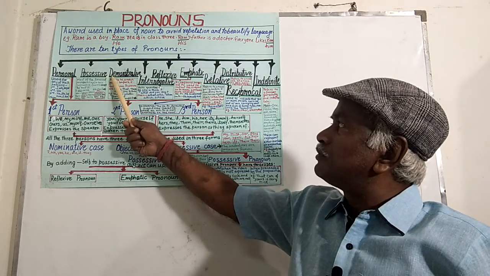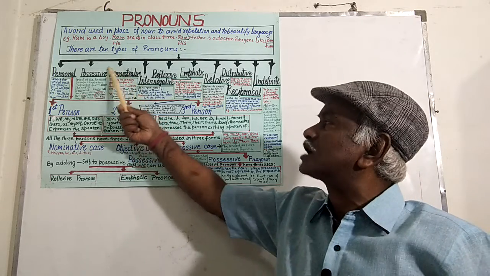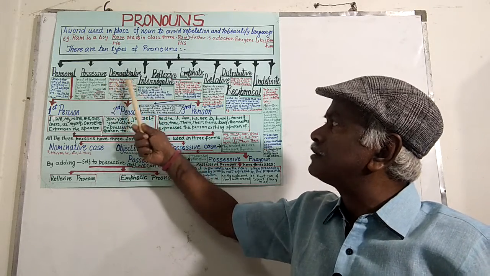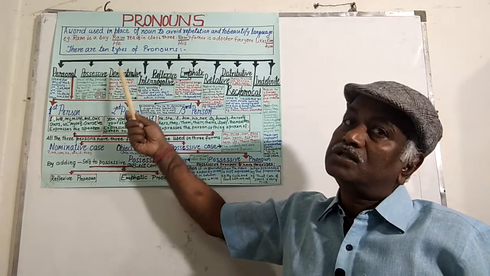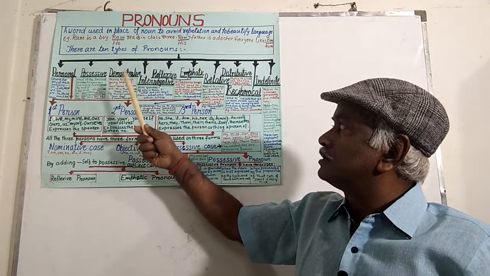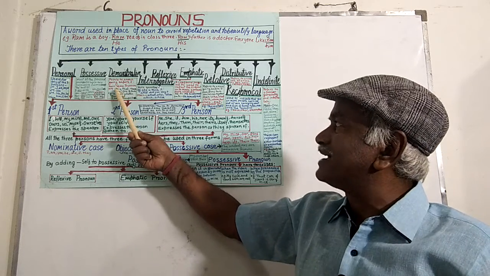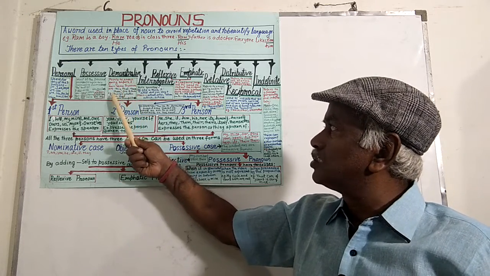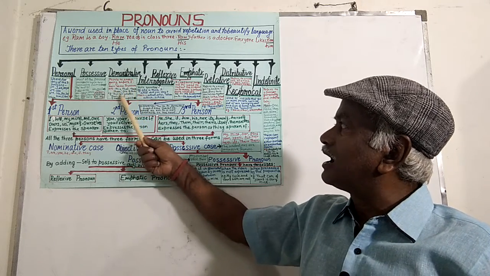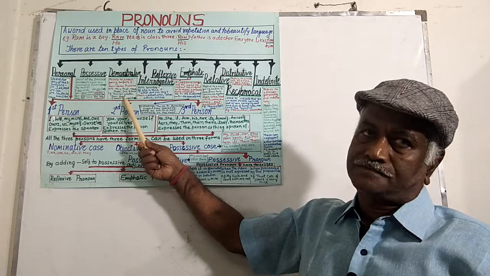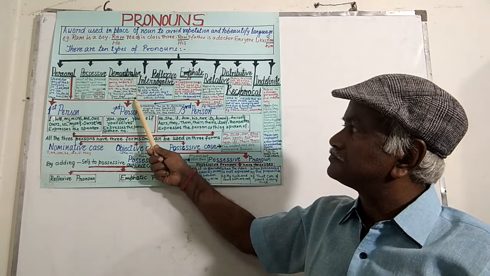Next comes the demonstrative pronoun. These point out a noun going before it, or they specify, particularize, demonstrate the noun. Some of the common demonstrative pronouns are this, that, these, those, one, and such. For example, this car is better than that. I never thought such.